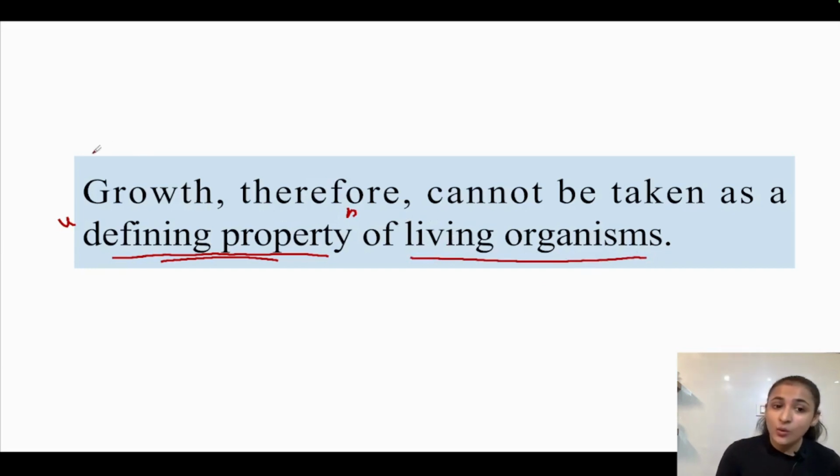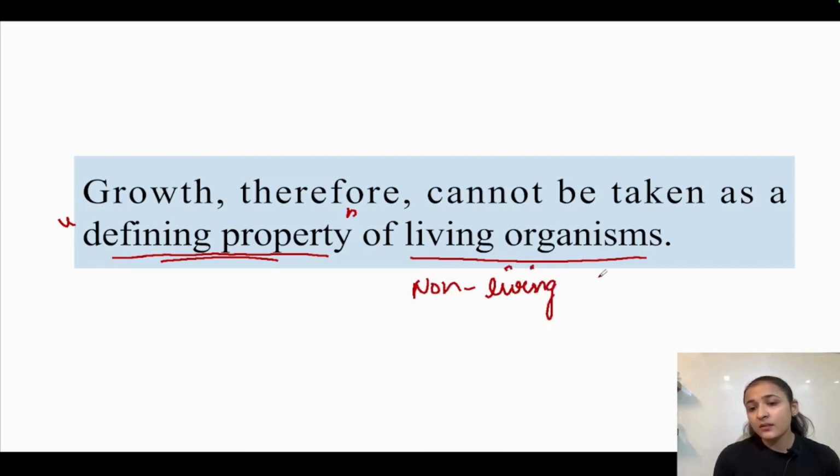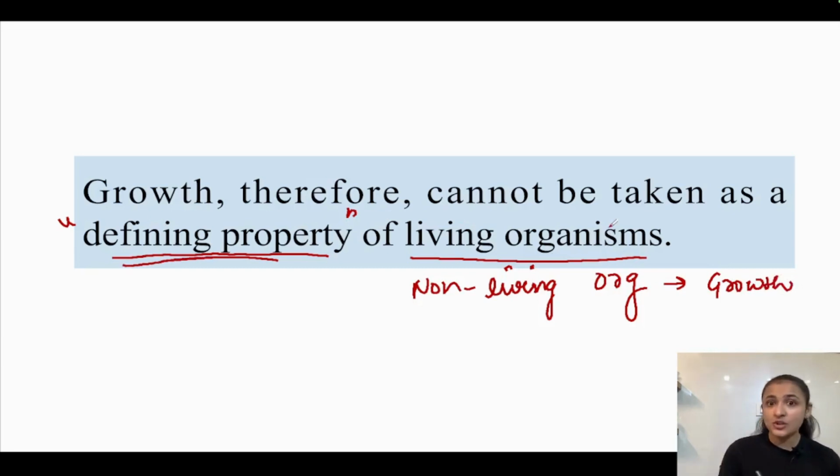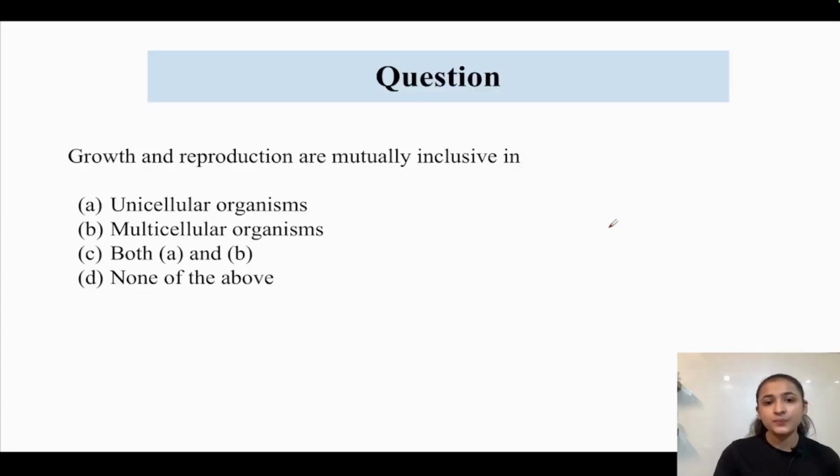But here we have shown that growth is also happening in non-living objects, which means that it cannot be considered an exclusive or defining property of living organisms. That is why we cannot call growth a defining property of living organisms. It is a feature of living organisms, but it is not a defining property of living organisms.